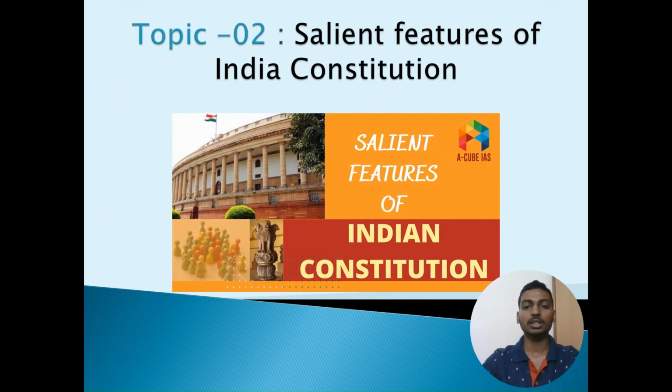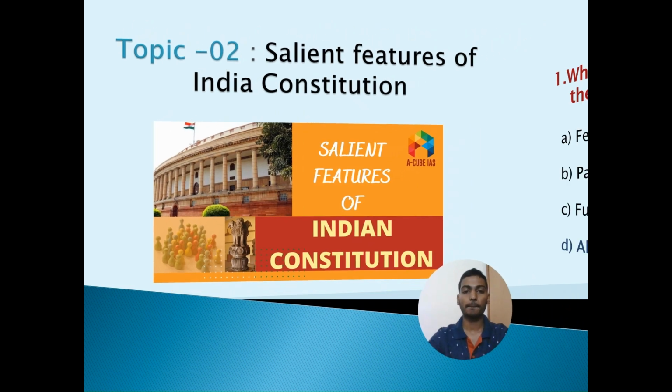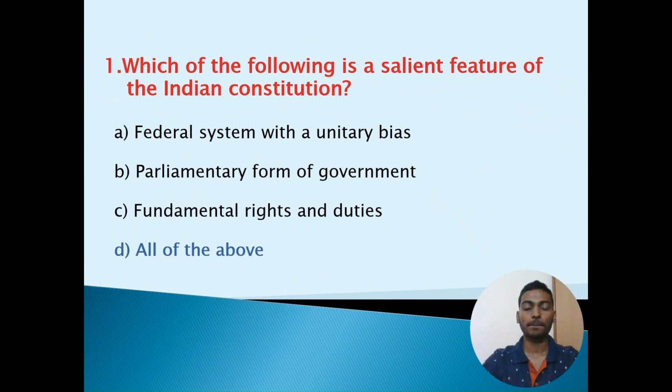Next topic is salient features of Indian Constitution. First question is, which of the following is a salient feature of Indian Constitution? Option A, federal system with unitary bias. Option B, parliamentary form of government. Option C, fundamental rights and duties. Option D, all of the above. The correct option is option D, all of the above.